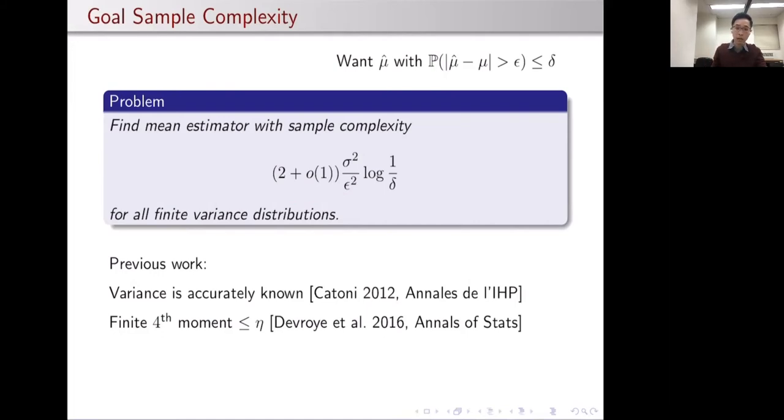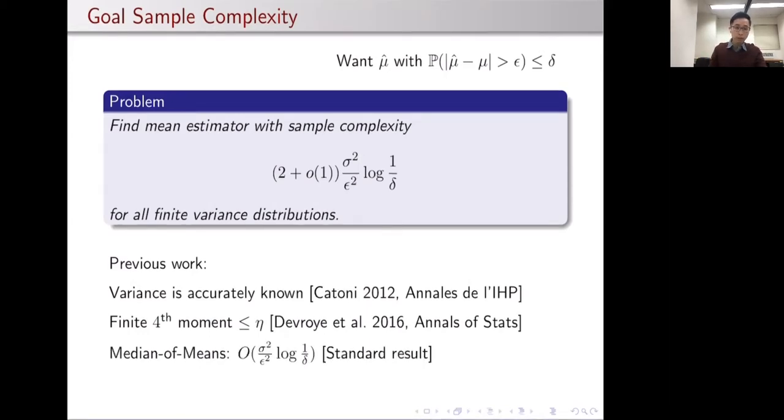And Catoni, along with another paper by Devroye et al., also observed that even if the variance isn't known, but if we make the additional assumption that the distribution has finite and bounded fourth moment, then we can first estimate the variance very accurately, and then use Catoni's estimator to again achieve this optimal sample complexity that achieves the Gaussian sample complexity. And in this work, we are going to drop both of these assumptions, essentially.